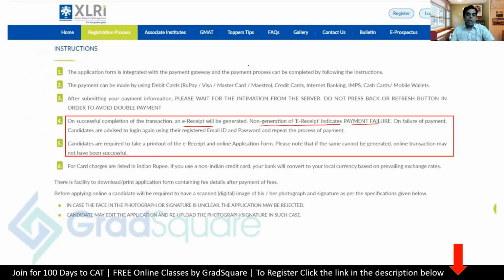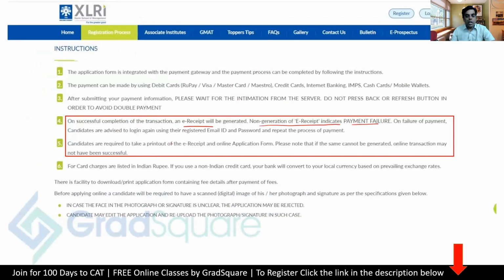So if the money has been deducted from your account, but you have not been able to generate the receipt, then log out and log in once again and see whether it is still showing. Otherwise, wait for 24 hours. If the money doesn't come back to your bank account, you can only call the customer care.